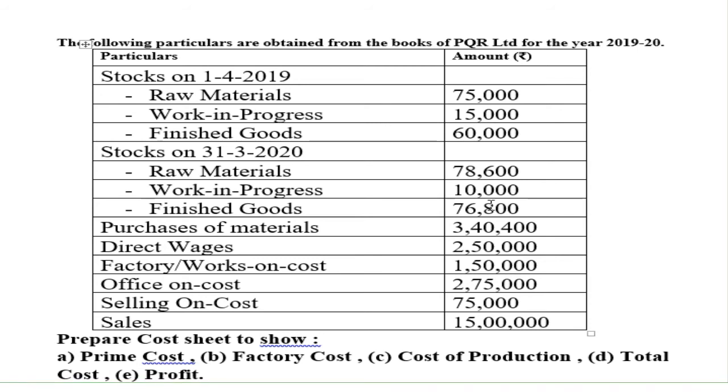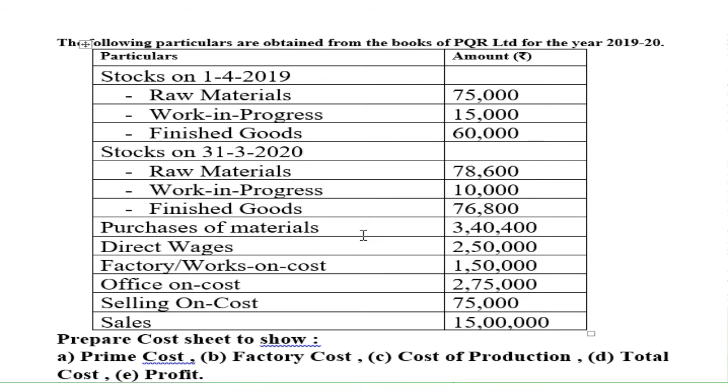My dear students, the opening stock and closing stock of raw materials will be considered under raw material consumed, and the opening and closing stock of work in progress will be considered at the time of factory cost, and the opening and closing stock of finished goods will be considered at the time of cost of production. Any opening stock you should add, and any closing stock you should deduct.